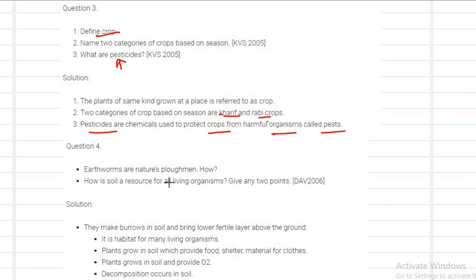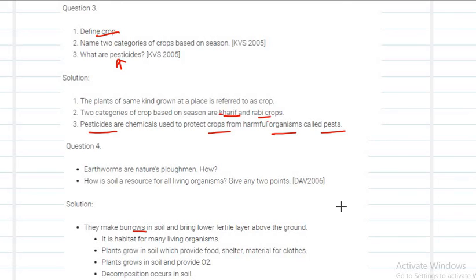Next, earthworms are nature's ploughmen. How? And how is soil a resource for all living organisms? Earthworms are nature's ploughmen because they make burrows in soil and bring the lower fertile layer above.